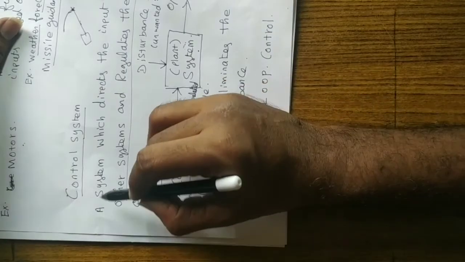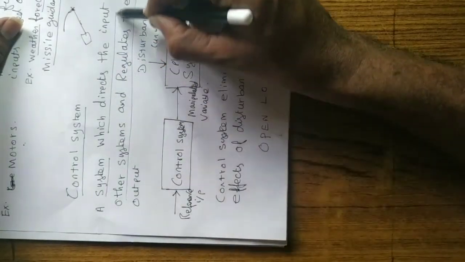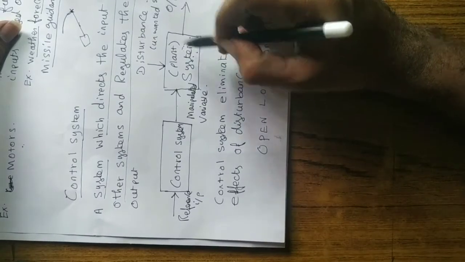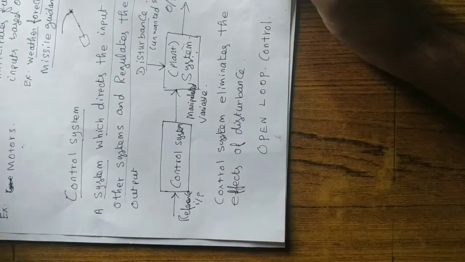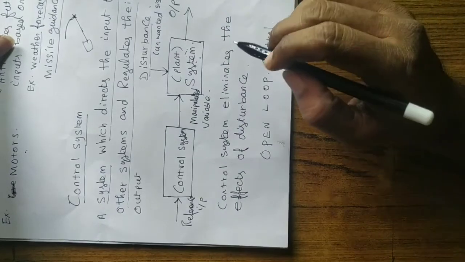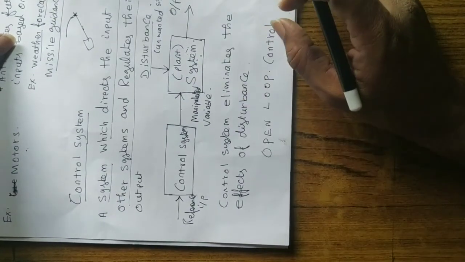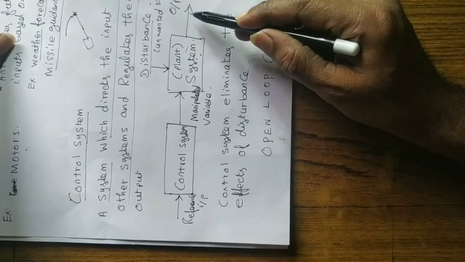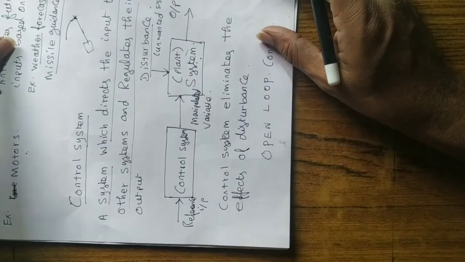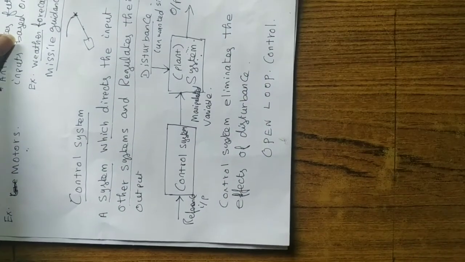So the control system is a system which directs the input to other systems and regulates their output irrespective of the disturbance. Okay, so this is basically a control system. Open loop control system. Open loop means there is no connection between the output and the input. Loop is open. The example we can discuss